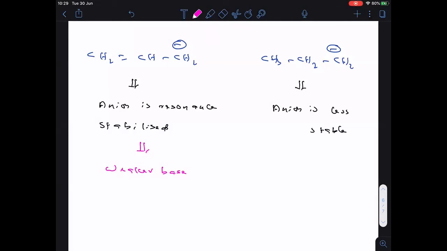Less stable anion is a stronger base. Therefore, the second one is a stronger base when compared to the first one. I hope it is clear, everyone.